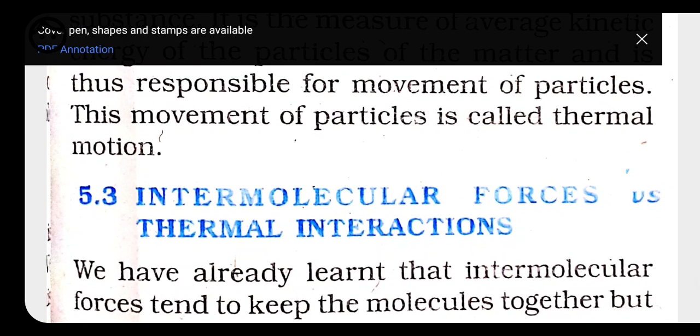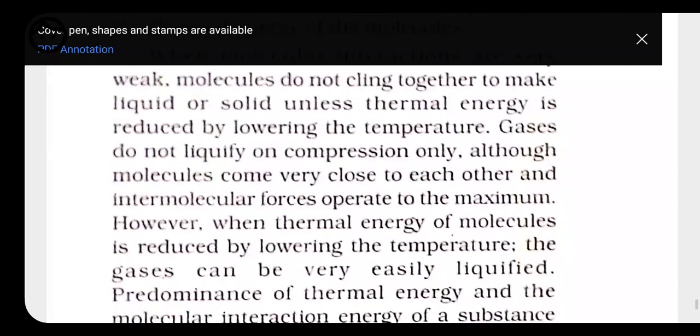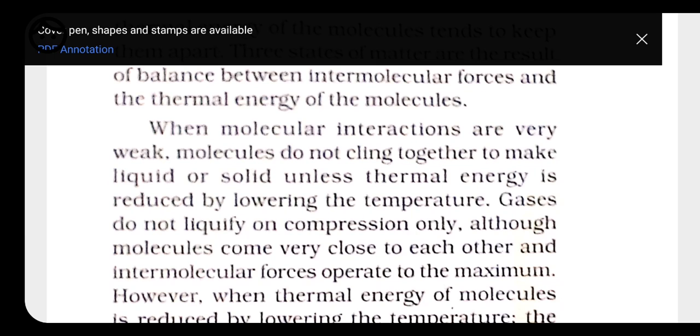Here we compare the intermolecular force versus thermal interaction, meaning whether the force of attraction is greater, or the thermal interaction while giving heat, and whether it dissociates or not. We know that on increasing the temperature, the forces of attraction are going to break. In a solid, the molecular interaction is very strong because the molecules are closely packed, but the molecular motion is restricted as they simply oscillate or vibrate in their mean position. So the molecules possess very low thermal energy and therefore cannot break the force of attraction.